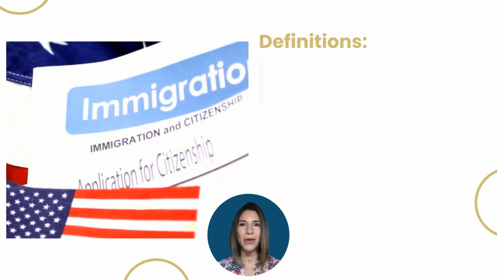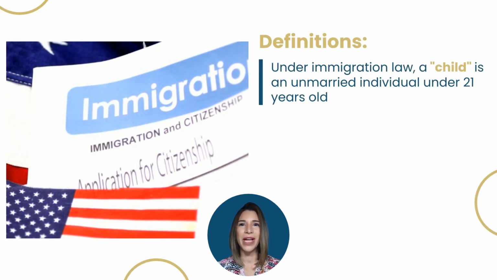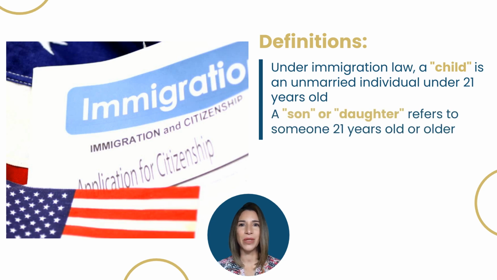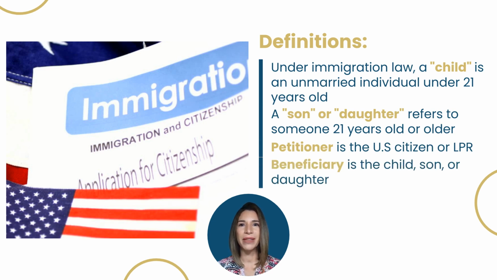Definitions. In general, under immigration law, a child is an unmarried individual under 21 years old, and a son or daughter refers to someone 21 years old or older. Petitioner is the U.S. citizen or LPR. Beneficiary is the child, son, or daughter.